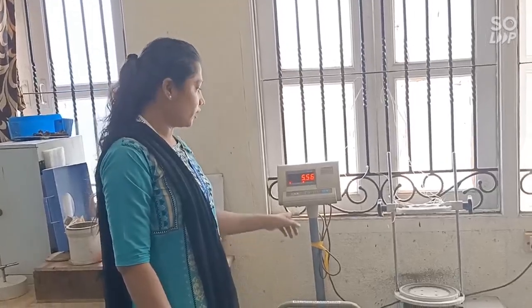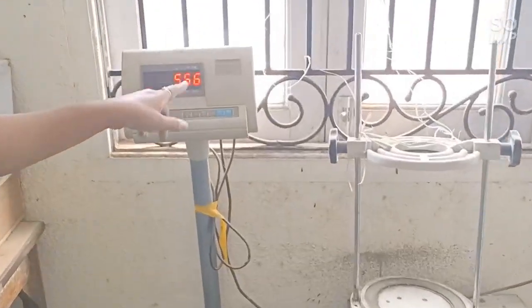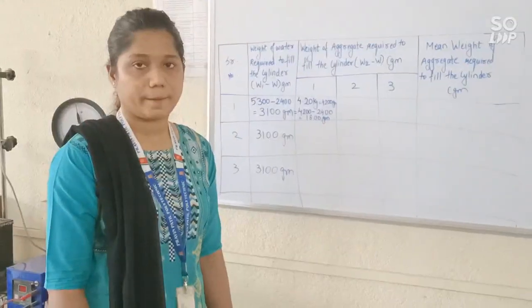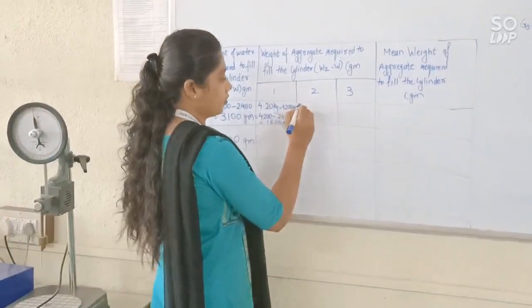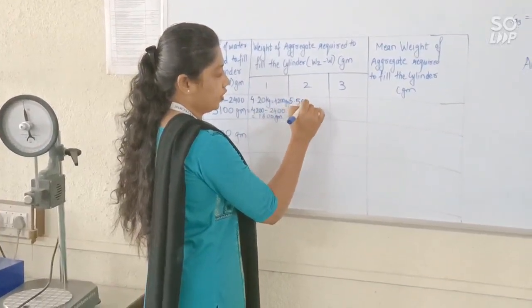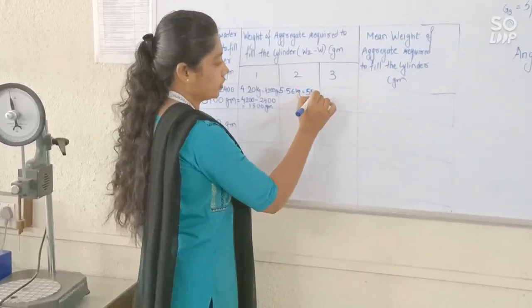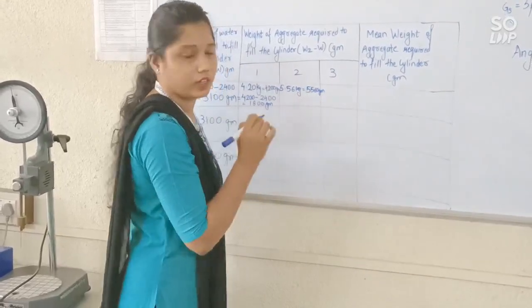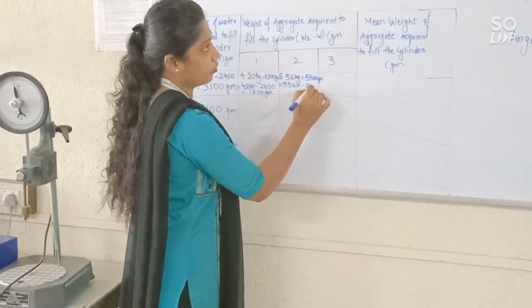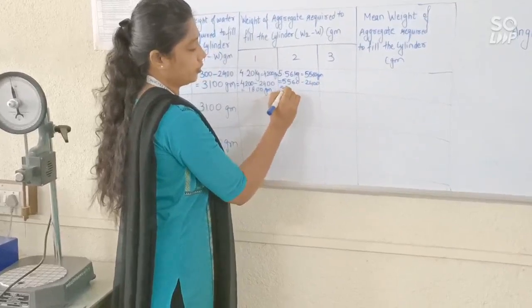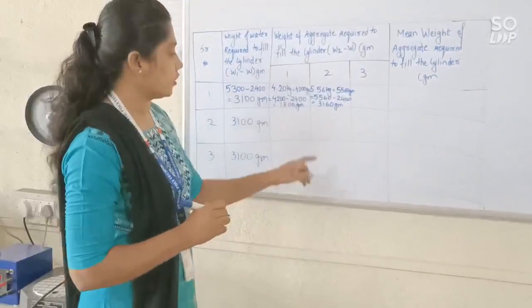Now we have to take the weight of the second layer. The weight is 5.56 kg. Now we are going to write the reading of the second layer. That is 5.56 kg. We have to convert to gram, therefore 5560 gram. Now 5560 minus 2400, our reading will be 3160 gram. This is our final reading.